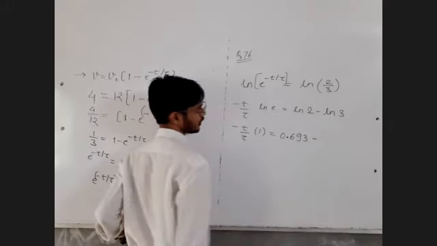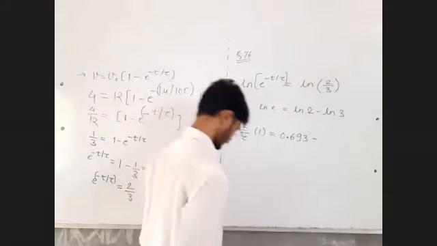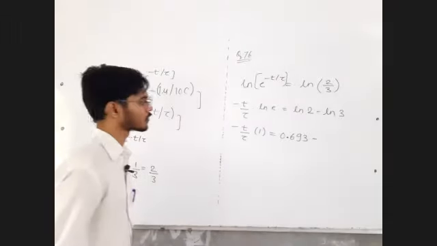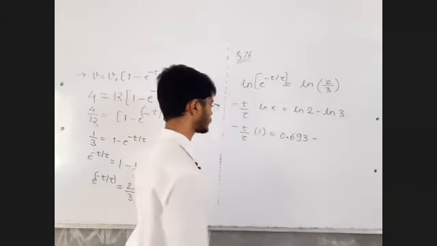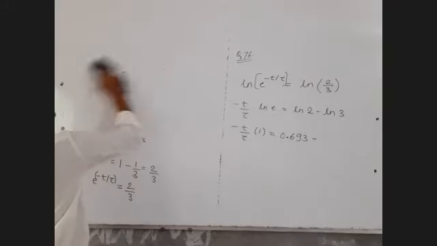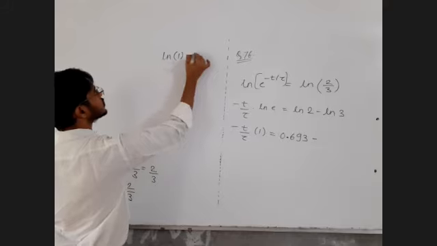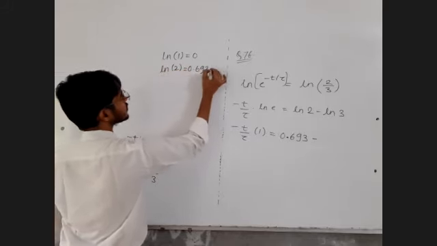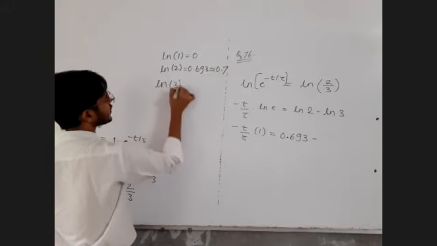ln 2 is 0.693. What is ln 3? ln 2 is 0.693, approximately 0.7. What is ln 3? Let's write all the values of log, the log values that you need to remember. Log 1 is 0, ln 2 is 0.693, approximately 0.7, you can take that. ln 3, what is ln 3?